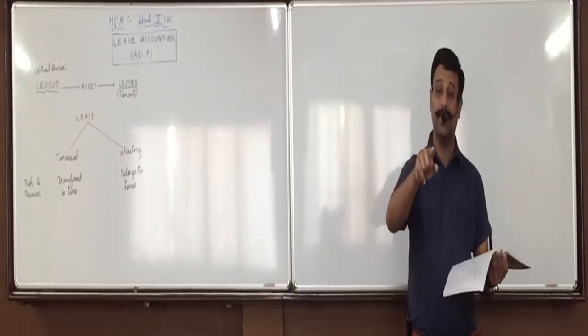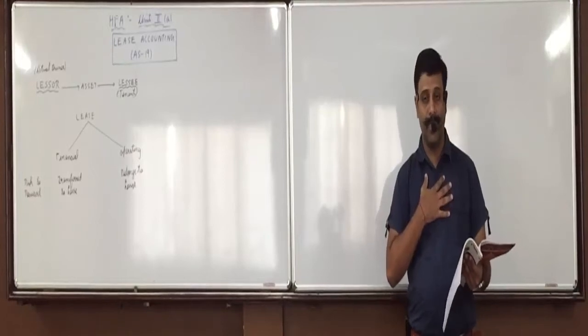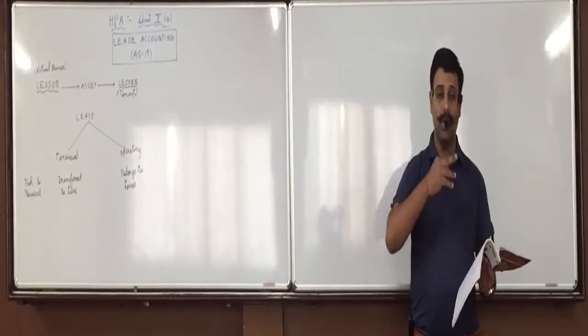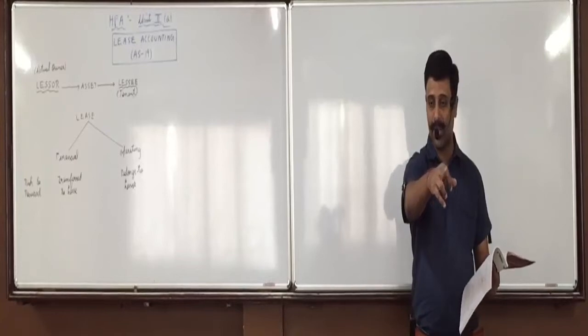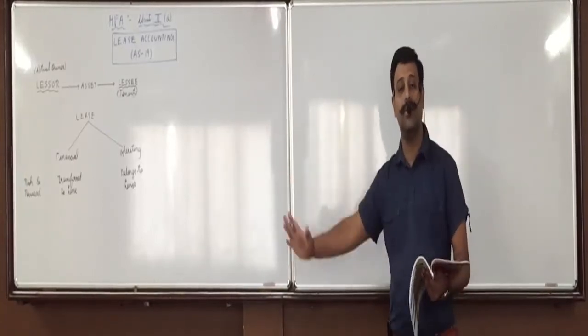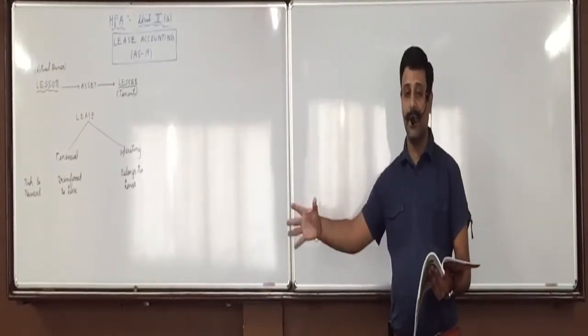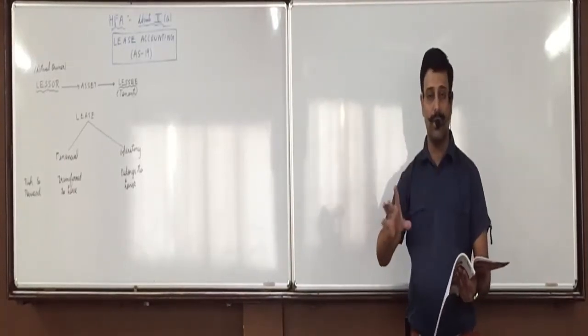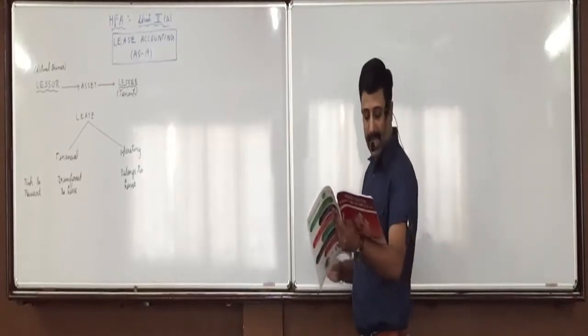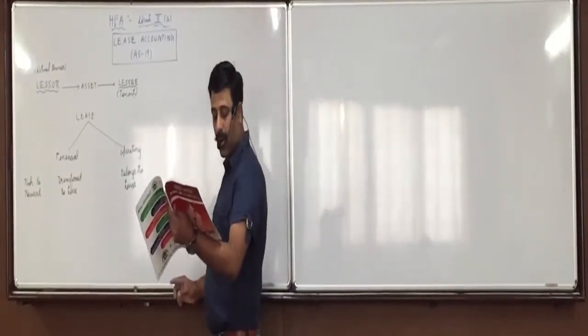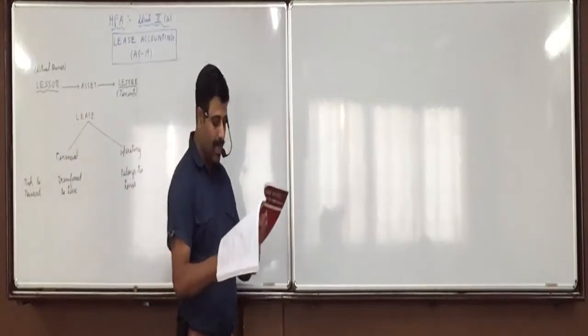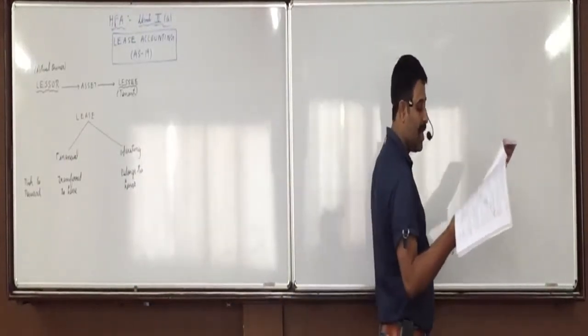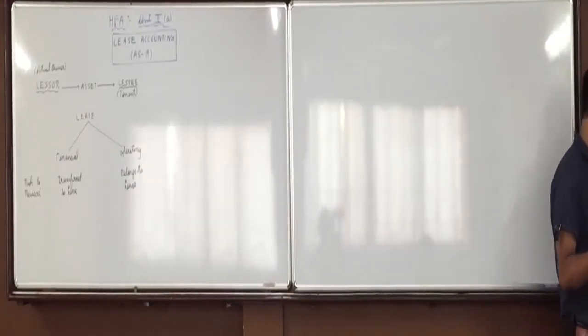That is for whom? Samarth. From my point of view, the guaranteed residual value means both, either the guarantee given by Samarth or by any other third party, like a bank, financial institution, anyone else in between. If they give the guarantee, then for me that will also be included. So from lessee's point of view, it is guaranteed by or on behalf of the lessee, and from lessor's point of view, it is guaranteed by or on behalf of the lessee, or what is the additional point? Or any independent third party.